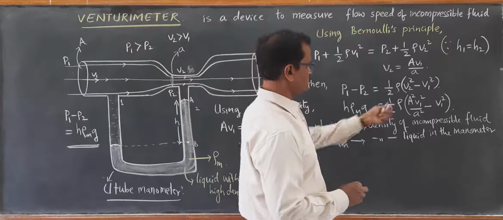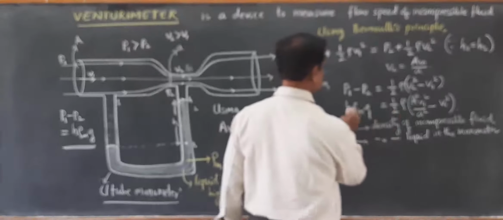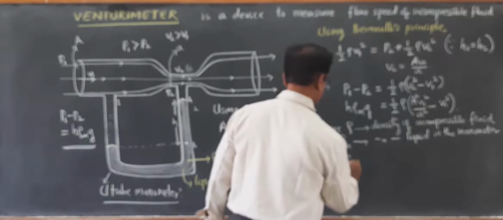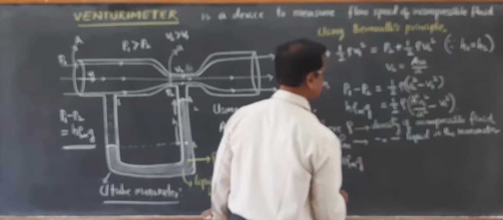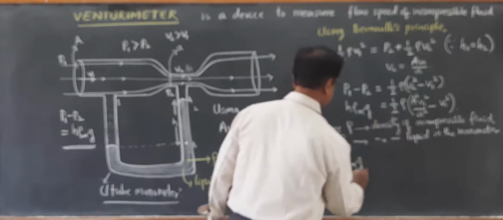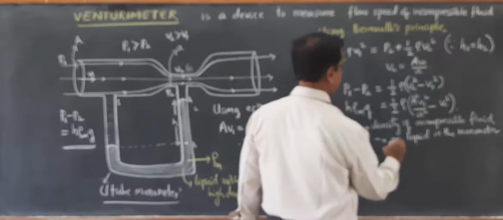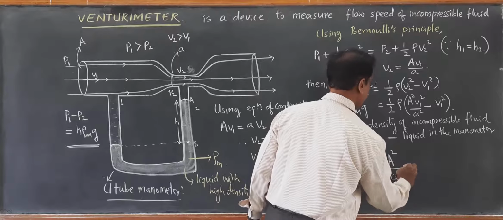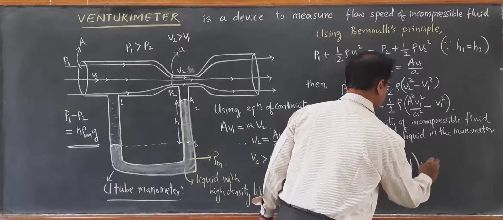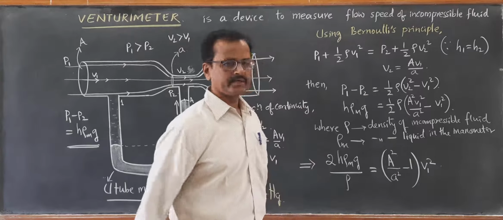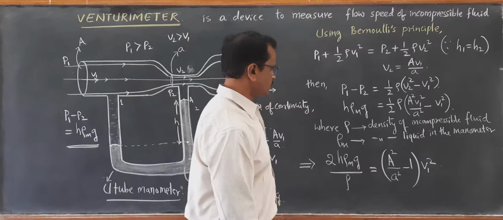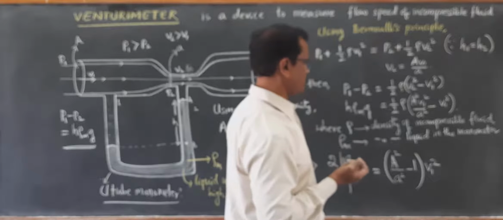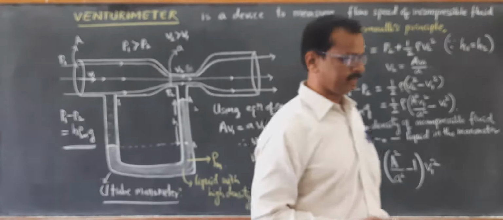Now we want to find out what is V1. Take this to this side. That implies 2 H rho m g divided by rho is equal to, taking V1 square common, (A square by small a square minus 1) into V1 square. Now we can very easily find V1. You take this entire bracket to the left hand side, so that you get the value of V1 square.